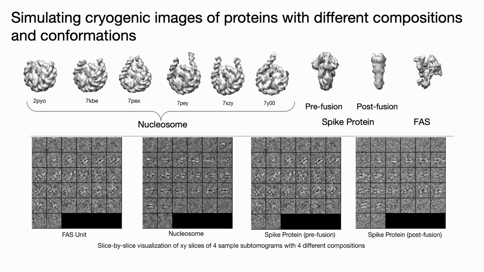Then, we created a synthetic experimental dataset with 4 different compositions of proteins: nucleosome, pre-fission and post-fission spike protein, and fatty acid synthase or FAS. Among them, we used 6 different conformations of nucleosome. We collected the experimentally resolved 3D structures of the proteins from the Protein Data Bank.